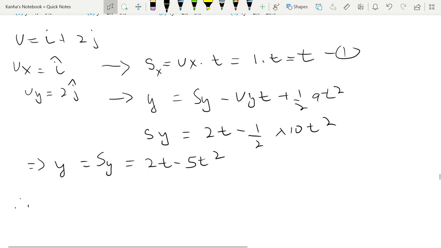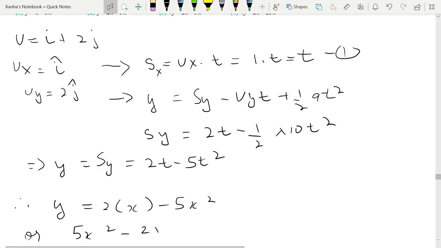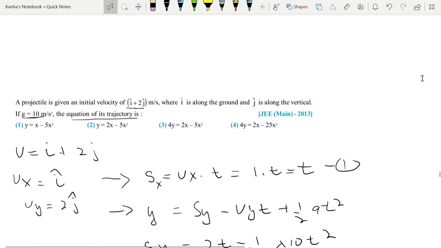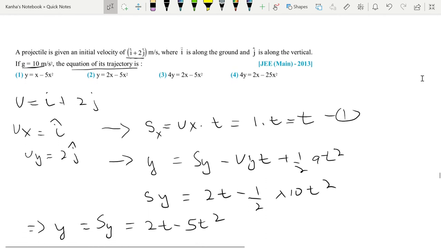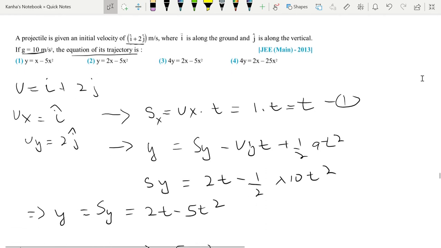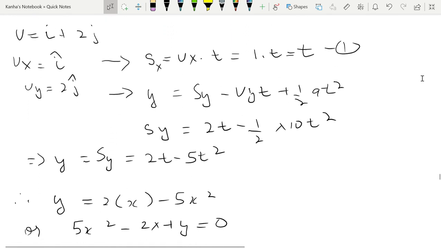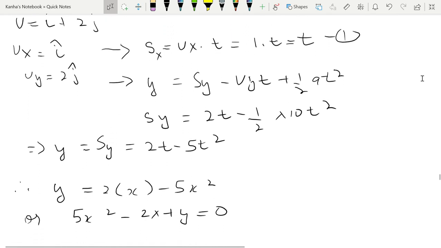Therefore y is equal to 2x minus 5x square, or 5x square minus 2x plus y is equal to 0. So what did we do? We tried to write our equation in terms of t, and then we substituted the value of t into the other one and we found the answer.